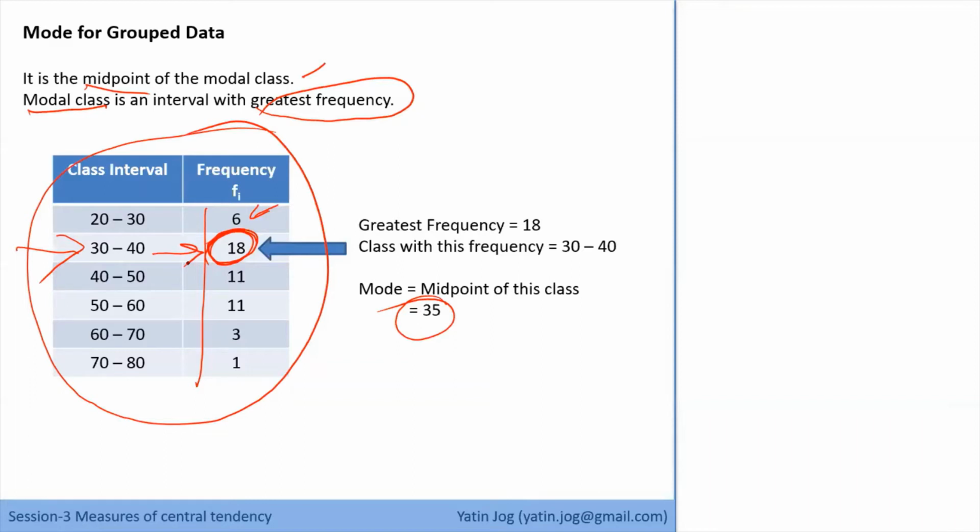Now, in this case, one may say that it may be possible that out of the 11 values between 40 to 50, there is, suppose, a value 42 which is present 6 times. That may be possible, and that may be the actual mode value. So I am considering my mode as 35 based on whatever understanding I have, and the actual mode is 42. Because I don't have the original numbers, I have the group data, and as we summarize data, we always lose data. I always carry some error in my calculation.